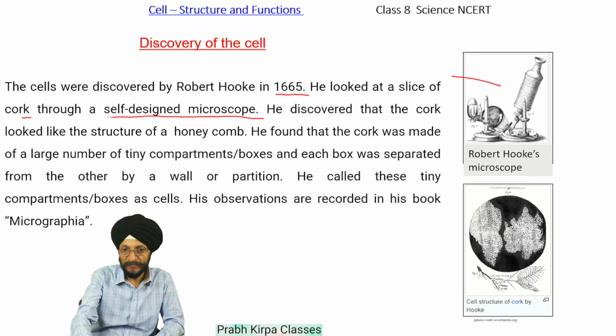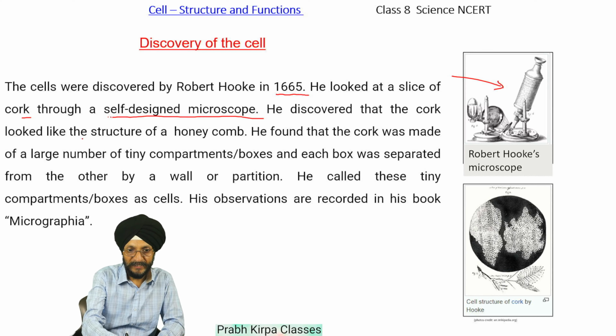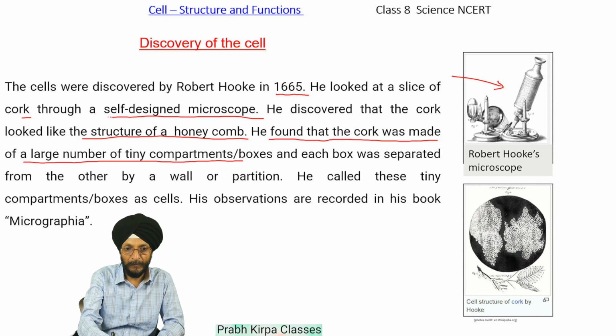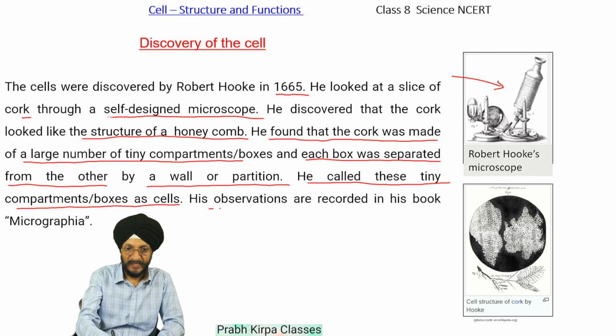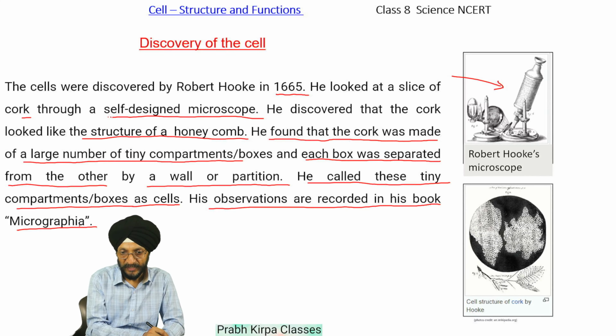Here is the photograph of Robert Hooke's microscope. He discovered that the cork looked like the structure of a honeycomb. He found that the cork was made of a large number of tiny compartments or boxes, and each box was separated from the other by a wall or partition. He called these tiny compartments or boxes cells. His observations are recorded in his book Micrographia.